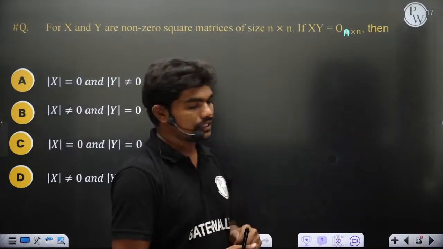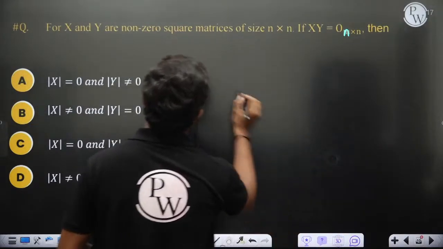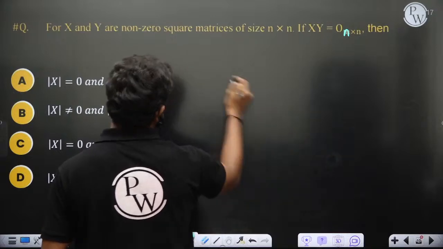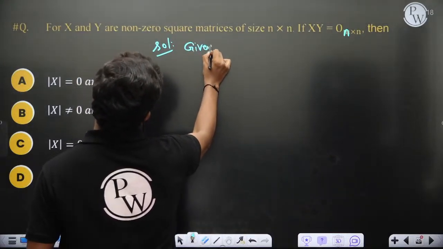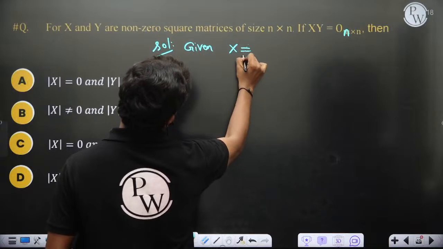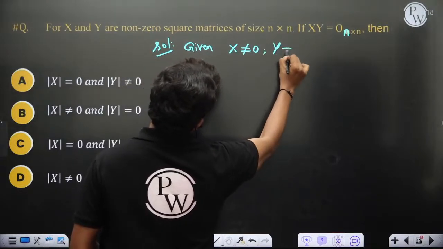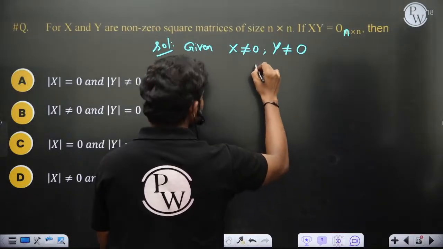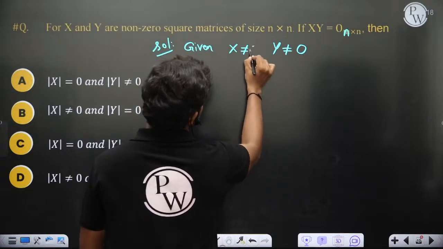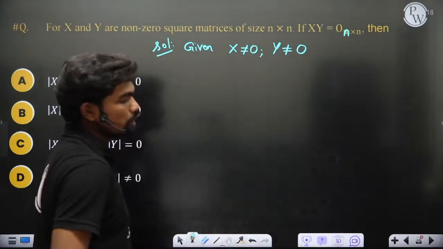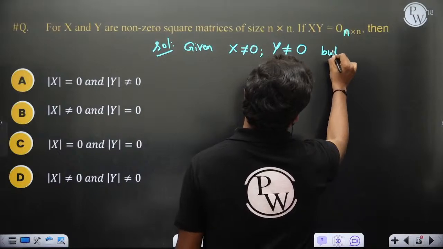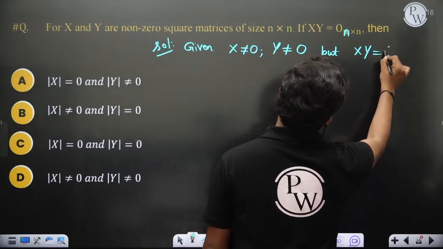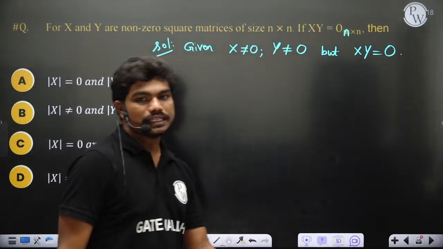First of all, I just want to tell you one thing. Solution. Given x is not equal to a null matrix, and y is also not equal to a null matrix, but xy is a null matrix. This is what you know.